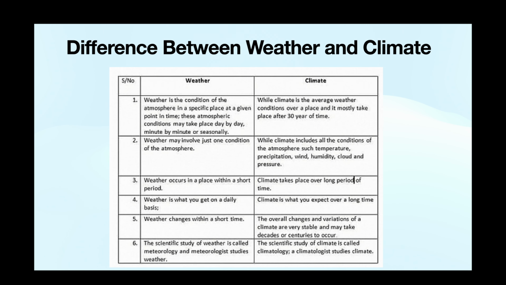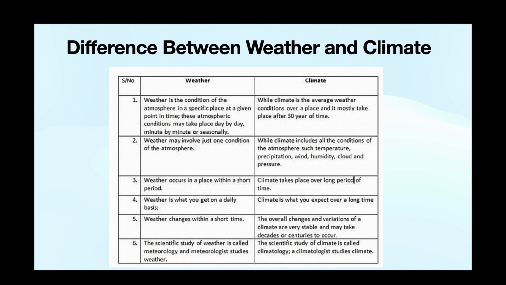Now let us understand what is weather and what is climate. Weather is the condition of the atmosphere in a specific place at a given point in time. These atmospheric conditions may change day by day, minute by minute or seasonally. Weather may involve just one condition of the atmosphere. It occurs in a place within a short period, and what you get on a daily basis is weather. Weather changes within a short time. The specific study of weather is called meteorology, and a meteorologist studies weather.